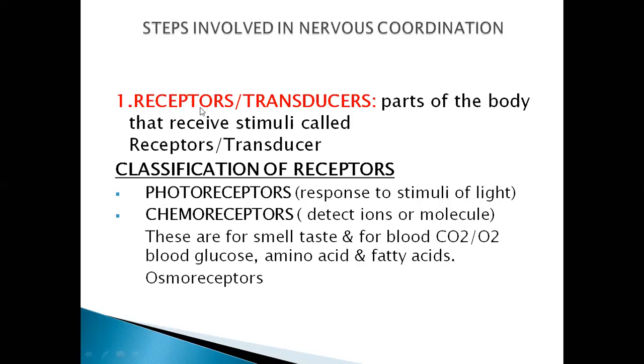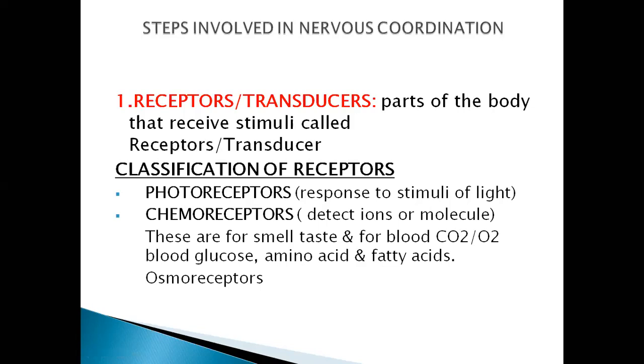We have classified the receptors on the basis of their functioning in your body. So you are having these different types of receptors. The first one is the photoreceptor. Photo means light. So response to stimuli of light is known as the photoreceptors.